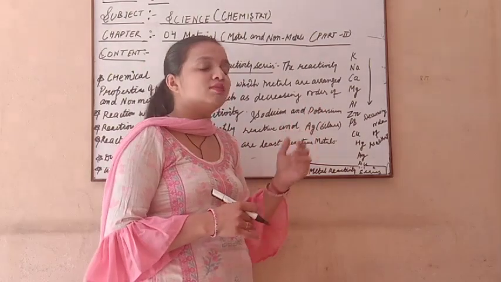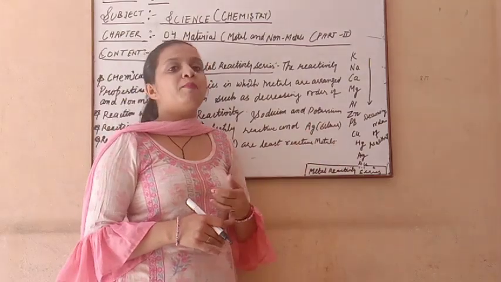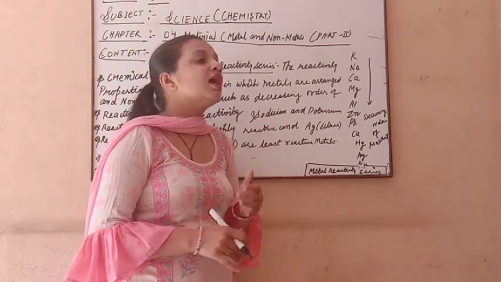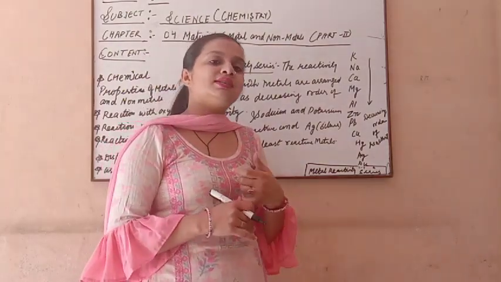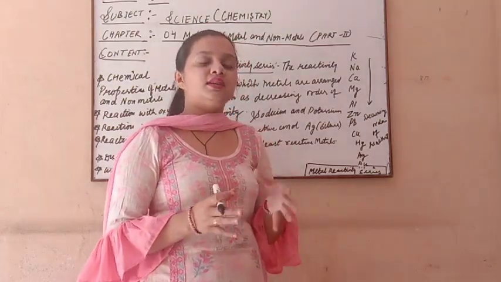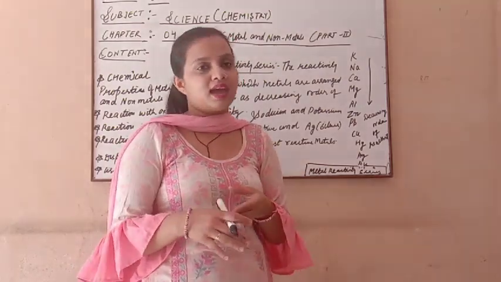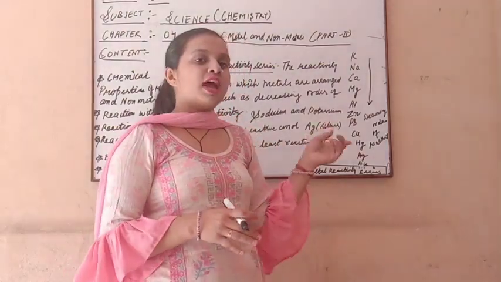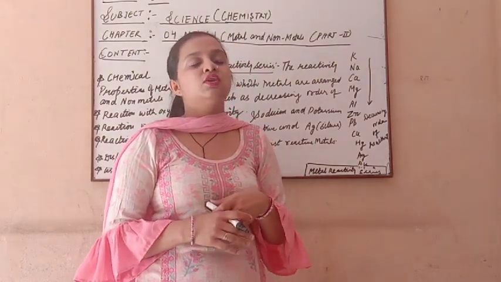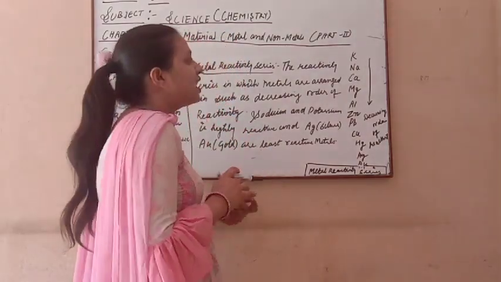And sodium and potassium are the most reactive metals. So sodium and potassium cannot be kept in an open environment, because they catch fire easily. So they are always kept in kerosene oil. Sodium metal is always kept in kerosene oil because these metals are very reactive, and if kept in the open, they catch fire easily, which is harmful for our health. That is why potassium and sodium are always kept in kerosene oil, because kerosene oil prevents the reactivity of the metal with the environment. So this is a very important concept.